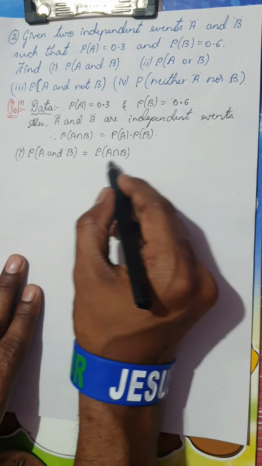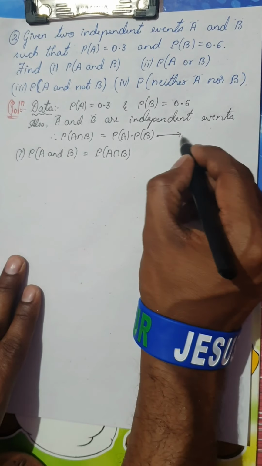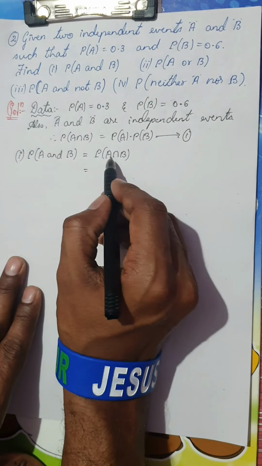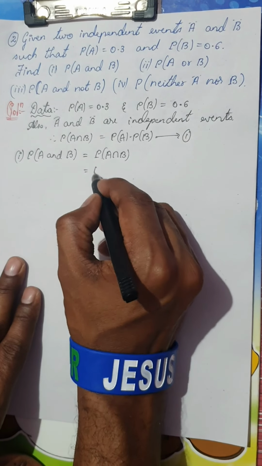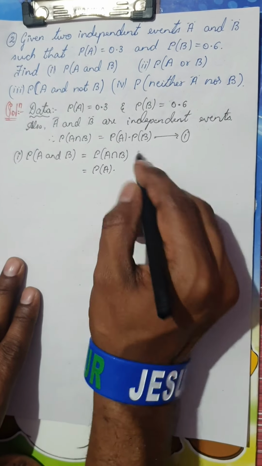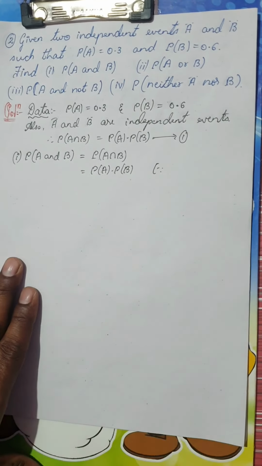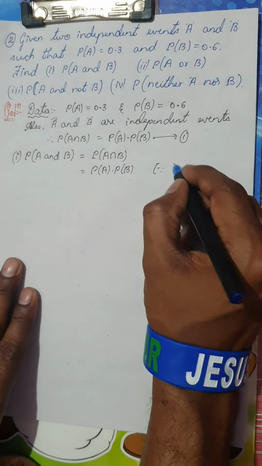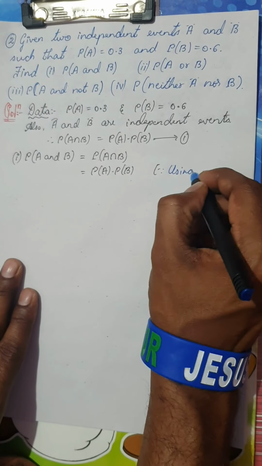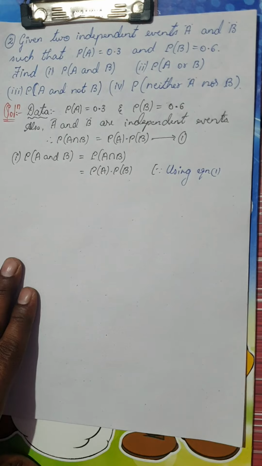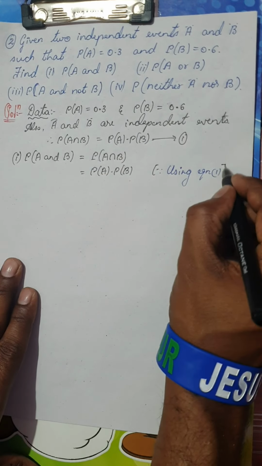Before we proceed, let me consider this given data as equation 1. I want P of A intersection B. From equation 1, I can write P of A intersection B is P of A into P of B. The reason is using equation 1.